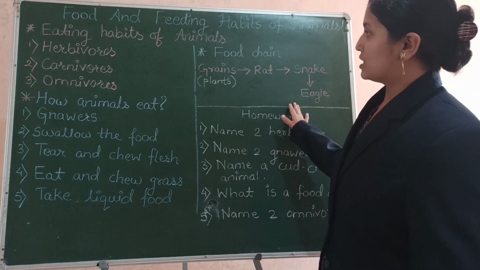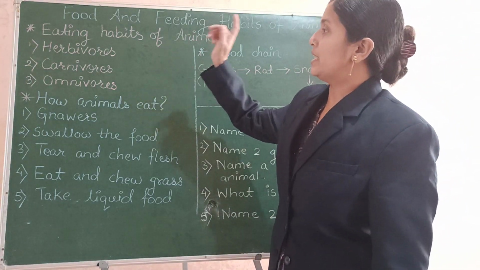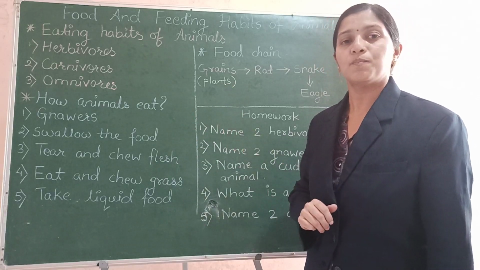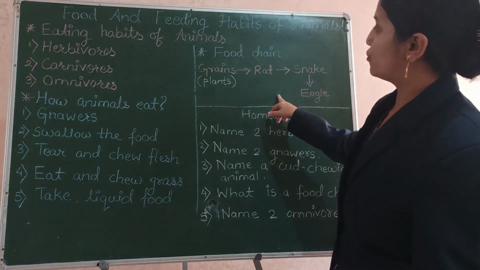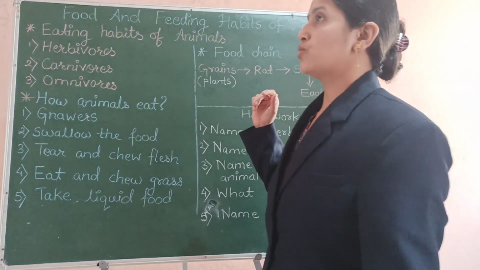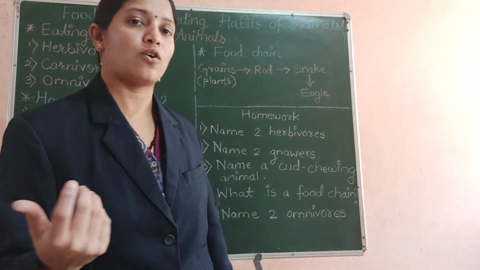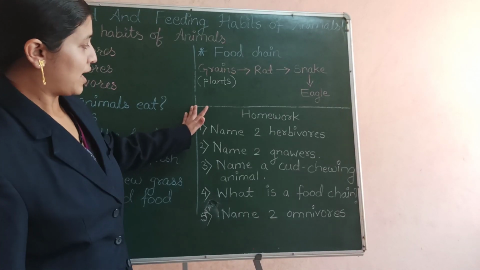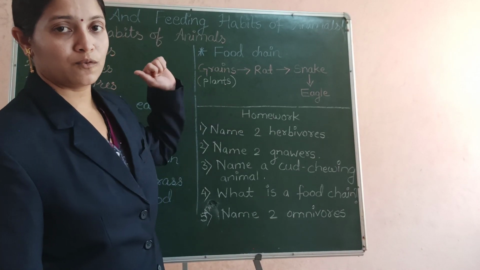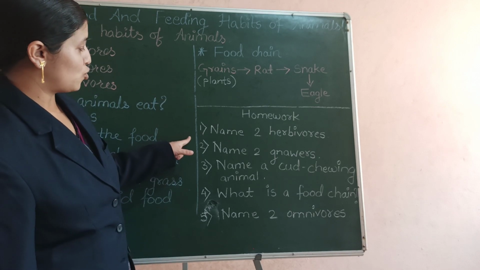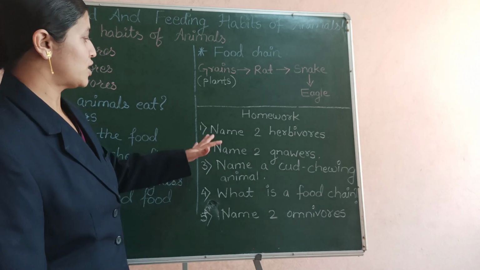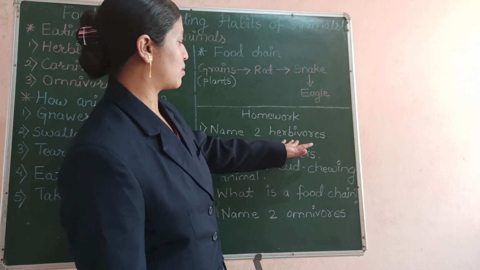So this was the lesson about the eating habits of animals and the way by which they eat the food. Also we saw the food chain in it, and we saw how we should take care of our domesticated animals and pet animals. Now I have some homework for you, and the homework is you have to answer these 5 questions. The first question is name 2 herbivores.